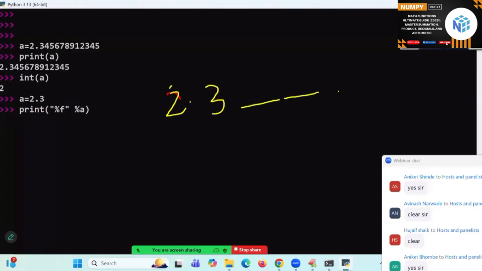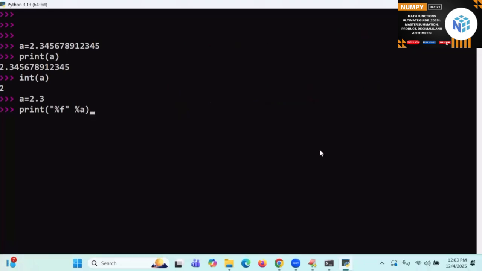How many zeros will be placed? 5 zeros will be placed. Actually, after the dot, by default Python will place 6 decimals. One decimal value is already there, so it will place 5 zeros. If I want, I can print 10 zeros also, no problem.